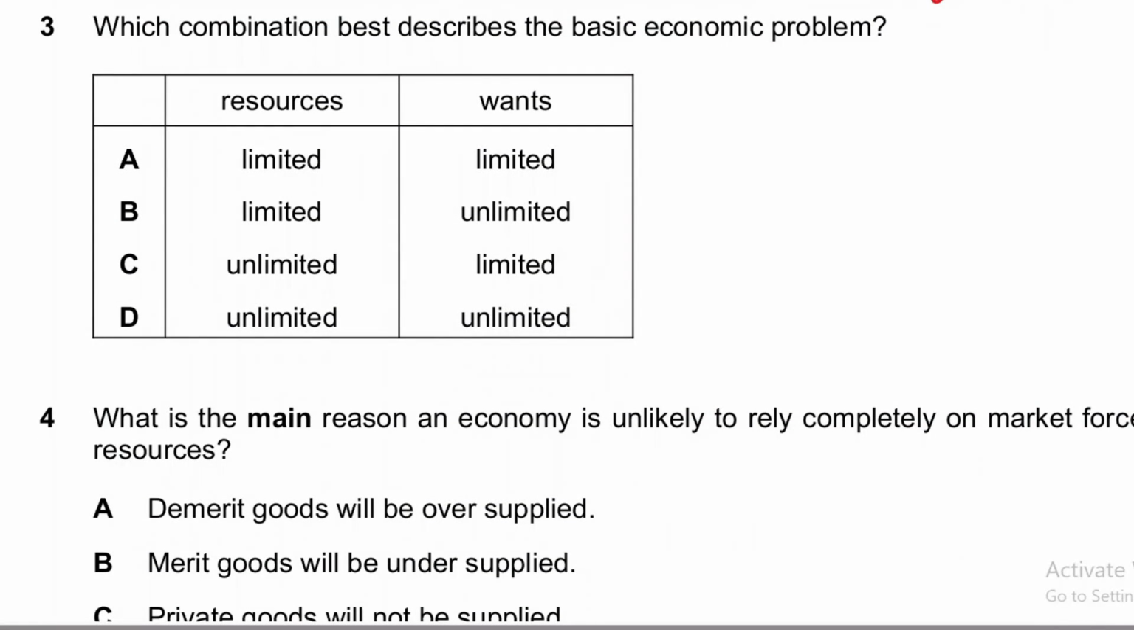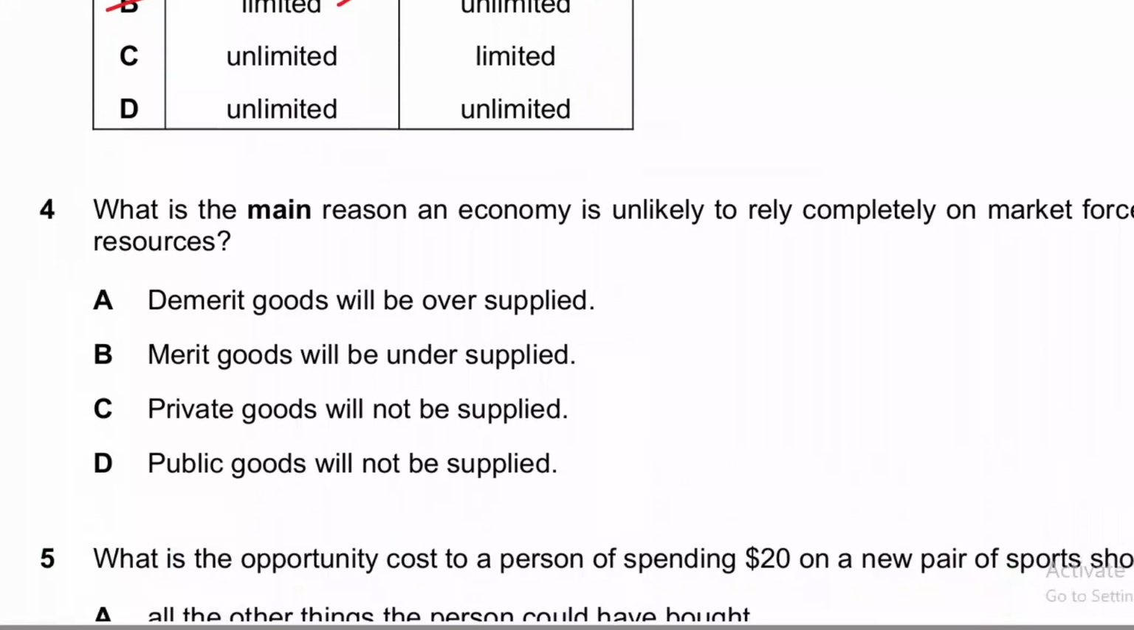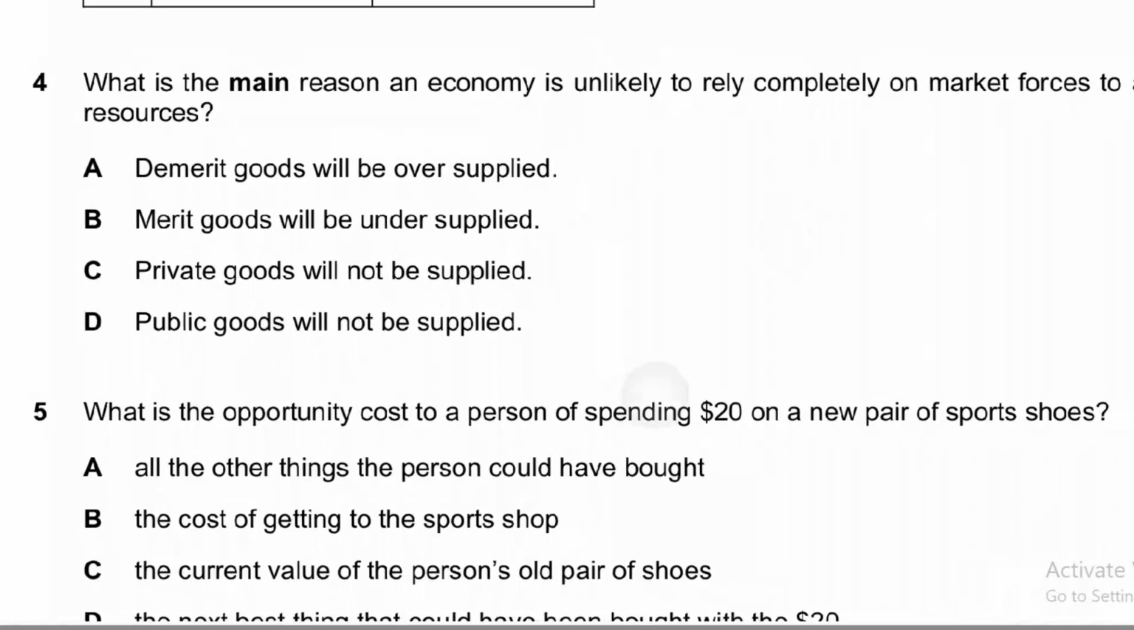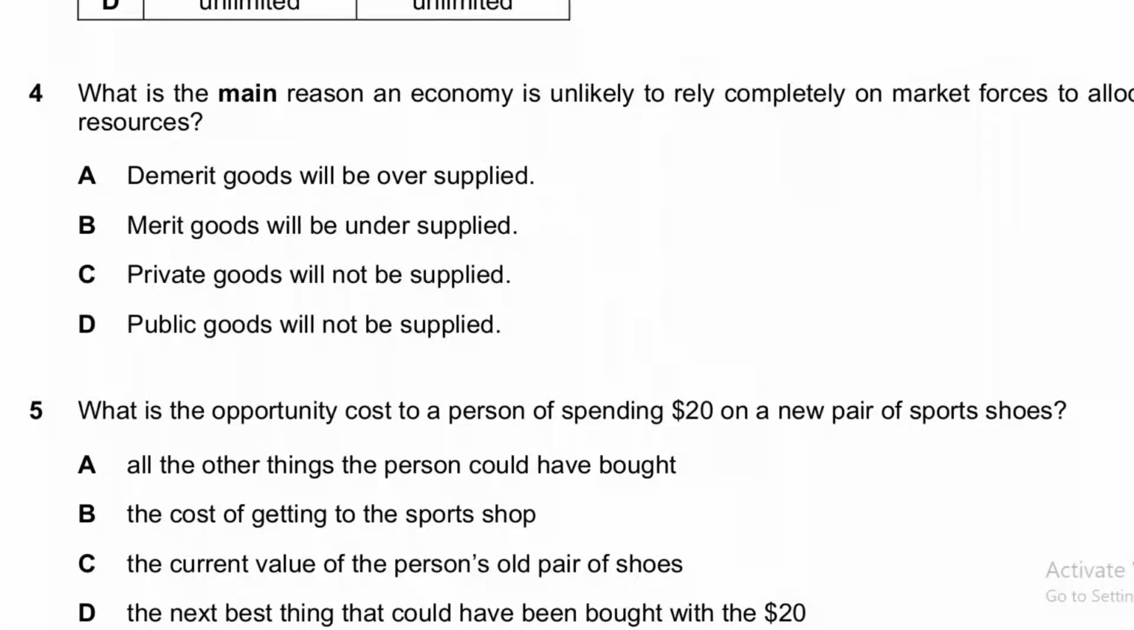Question number 3 says, which combination best describes a basic economic problem? Basic economic problem means scarcity of resources, means resources are limited while wants are unlimited. This is the basic definition of scarcity. So for question number 3, option B is the correct answer because resources are limited and wants are unlimited. This is a simple question, so I need not explain the other options. If you feel any difficulty in any other option, just approach me through comments.